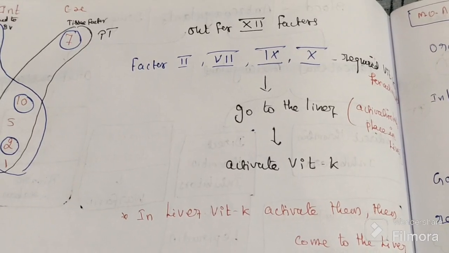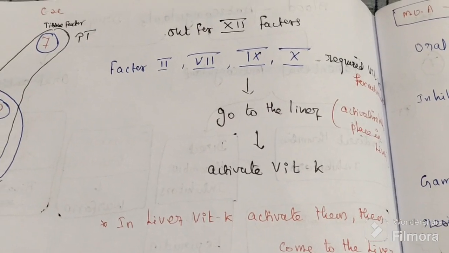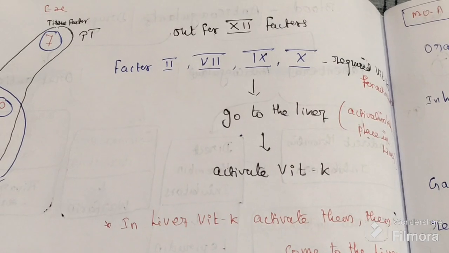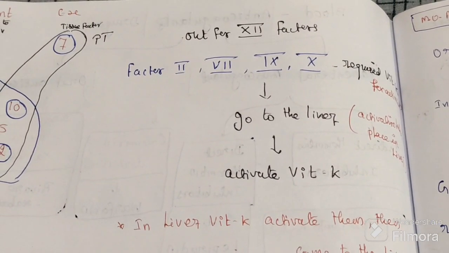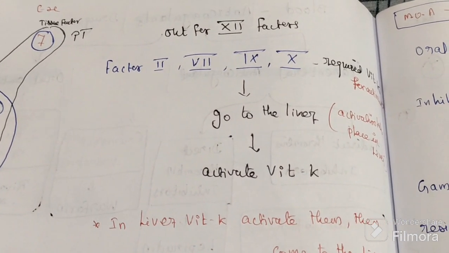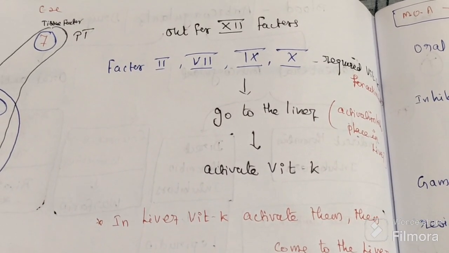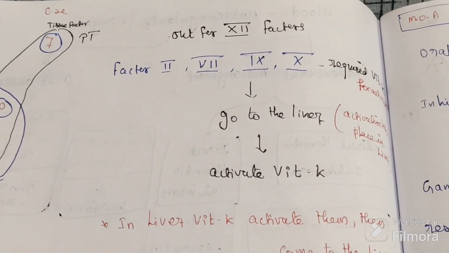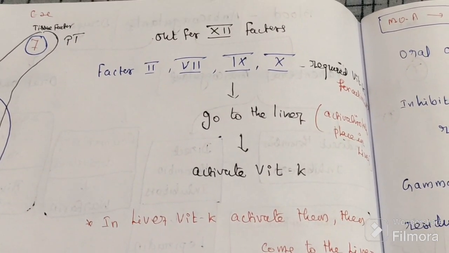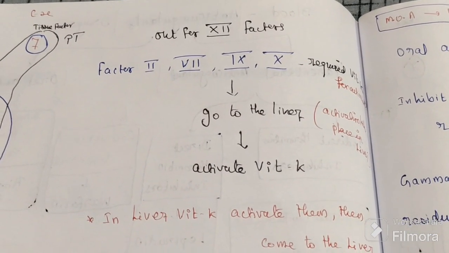These four go to the liver, get activated by vitamin K, and come back. Before that, these four are inactive. So out of 12 factors, 2, 7, 9 and 10 require vitamin K for their activation, and activation takes place in the liver. In the liver, vitamin K activates them, then they come into the blood. They are synthesized in the liver, first activated by vitamin K, then come into the blood.